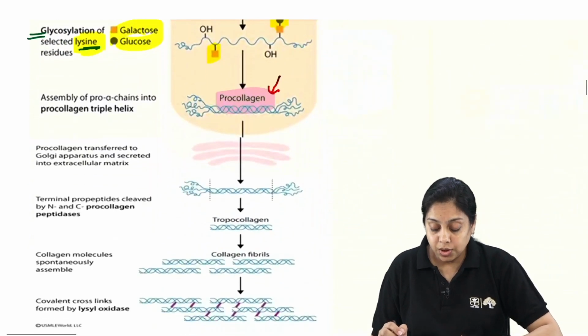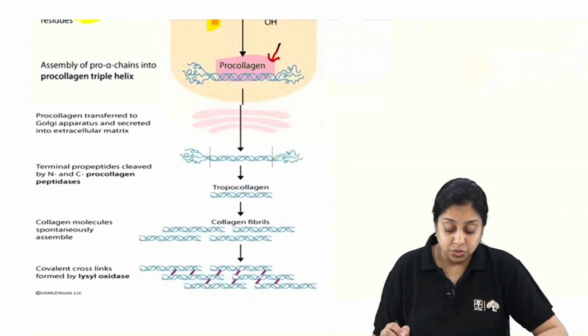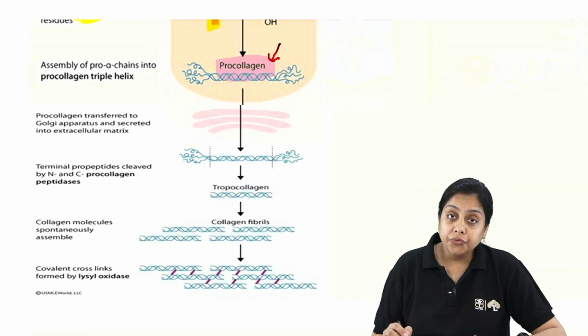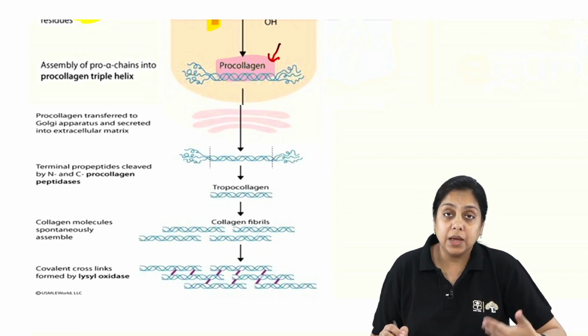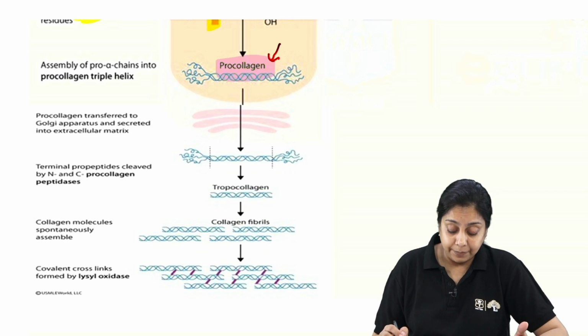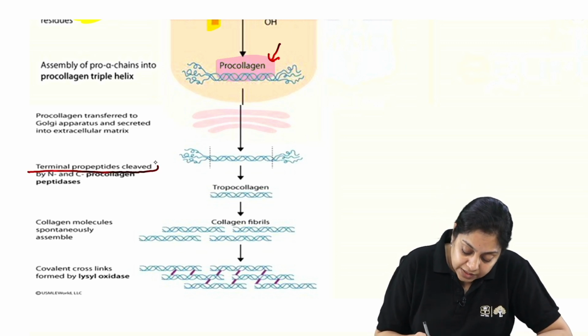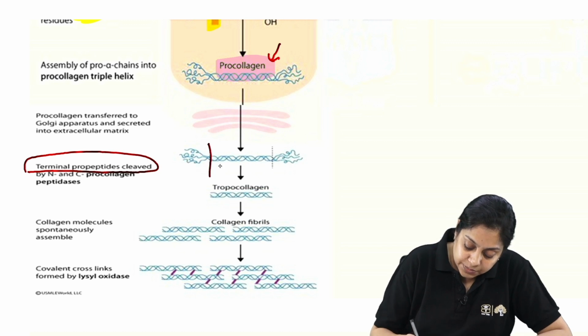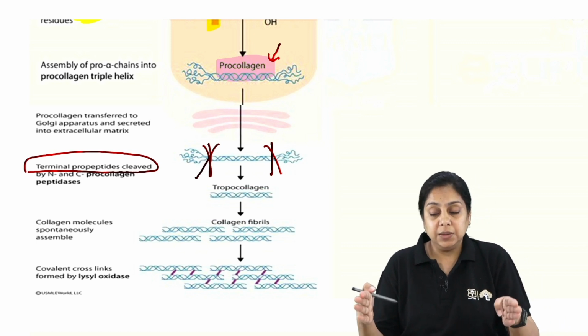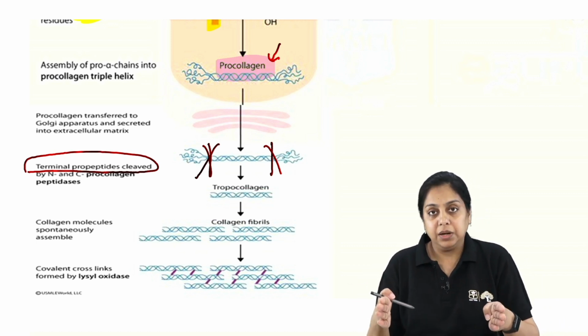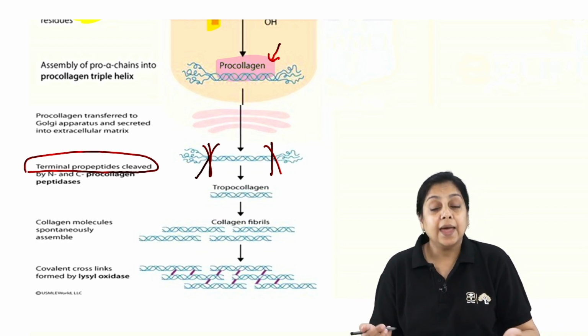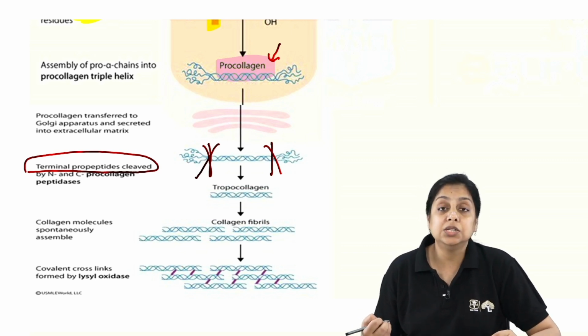Now this pro-collagen comes out from the mitochondria, and then again a few modifications happen. First, the terminal propeptides are cleaved, because we have to keep the middle segment that is needed for us, and then they form the collagen fibers.